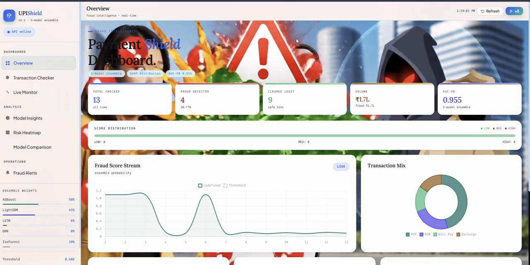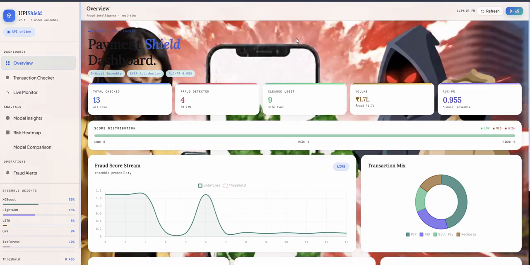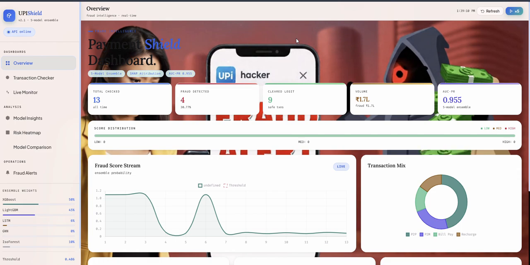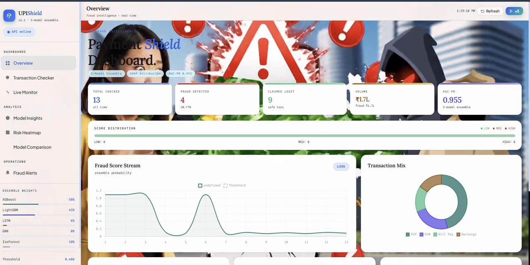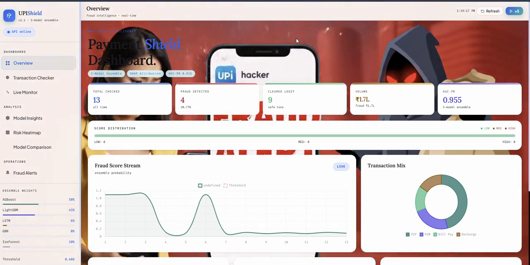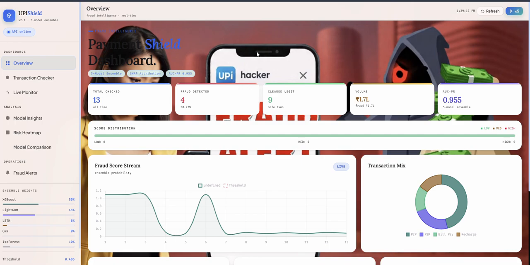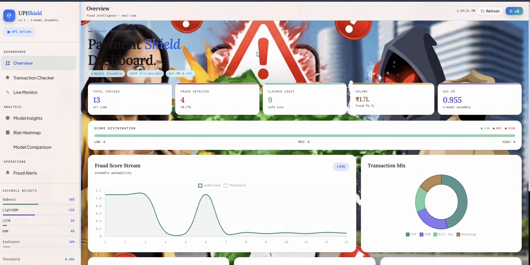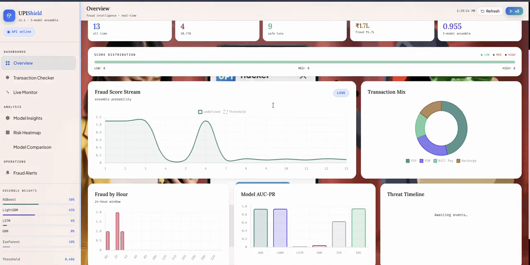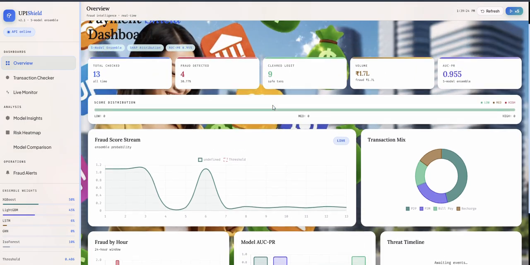So when transactions start coming in, you can see everything here: how many were checked, how many got flagged as fraud, how many were safe, and the total money involved in the transactions. These charts on the side show the risk distribution, like how many transactions fell in low, medium, or high categories. This is the entire overview page of the project.